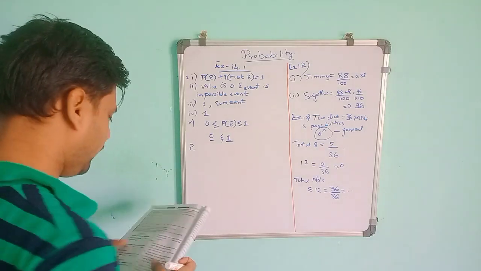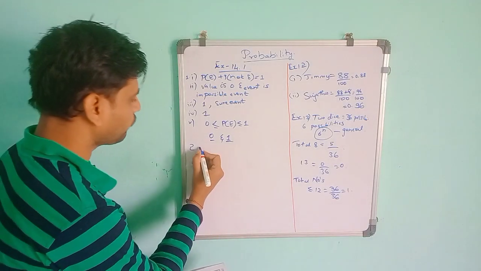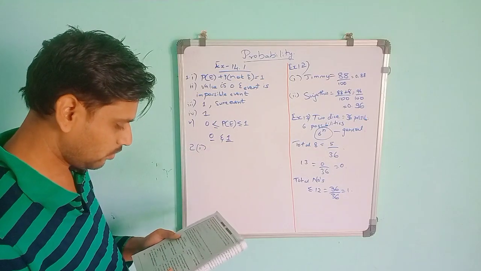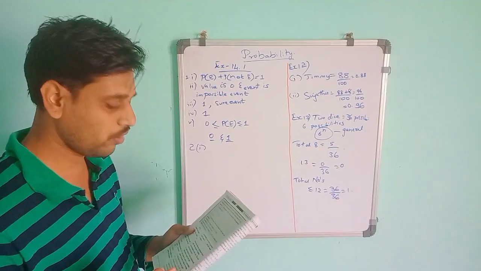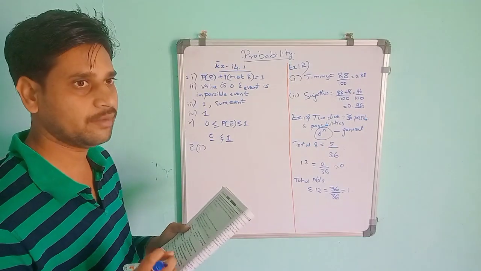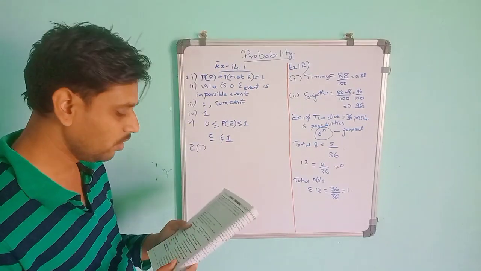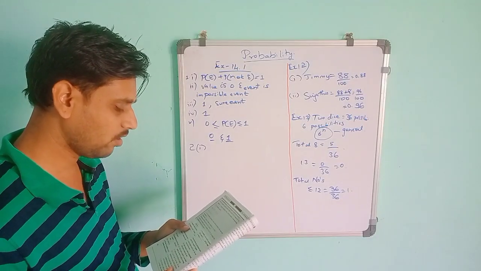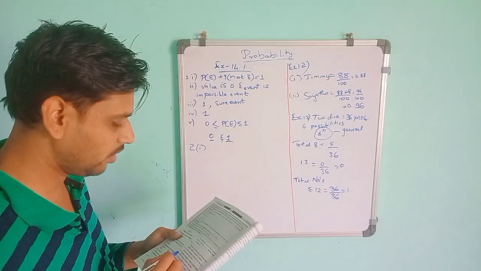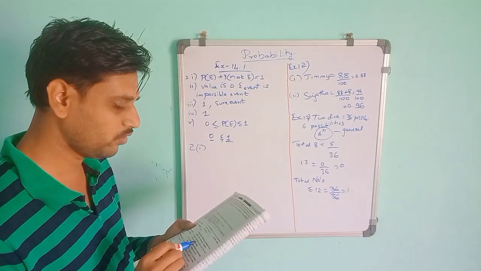So in that first one they have given, second main, first one, which of the following experiments have equally likely outcomes? Equally likely outcomes, you have to see that it is unpredictable and it should be two cases. See the first one, a driver attempts to start a car, the car starts or does not start. So in this statement, a driver attempts to start a car.